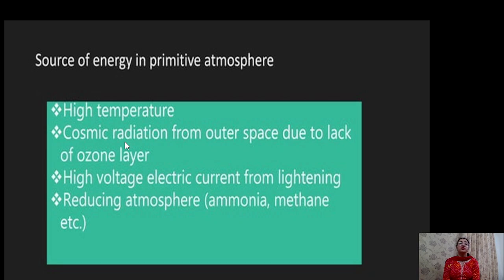The sources of energy in the primitive atmosphere for the combination of these atoms to form molecules, and these molecules to form simple organic molecules, and these simple organic molecules to form complex organic molecules, will be provided from high temperature or cosmic radiation from outer space due to the lack of ozone layer, or high voltage electric current from lightning. And the initial conditions on the earth atmosphere were reducing, means molecular oxygen was absent.